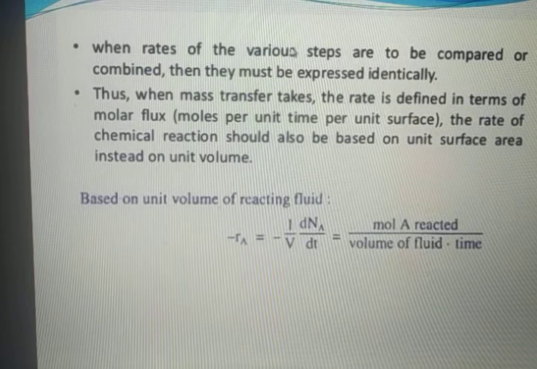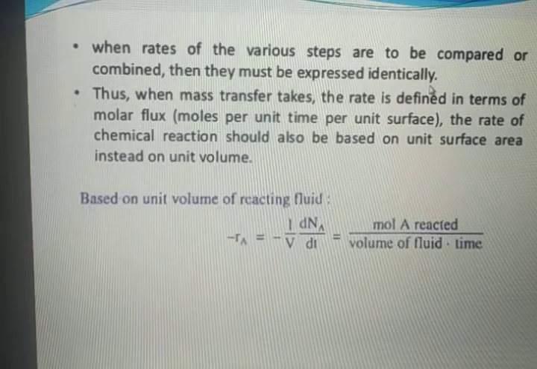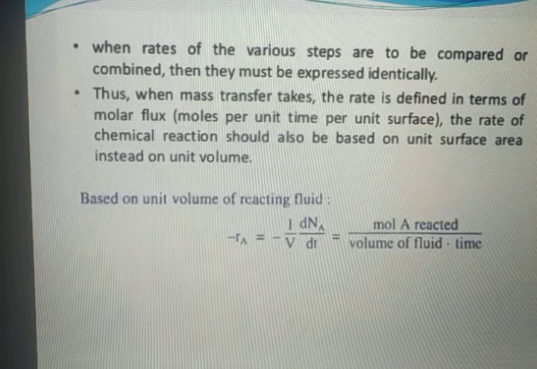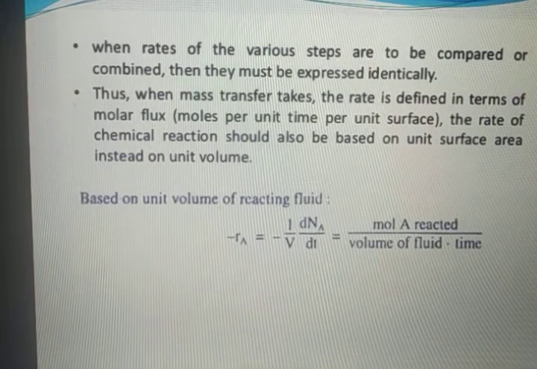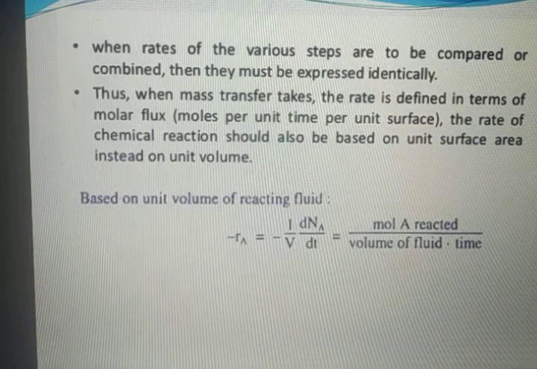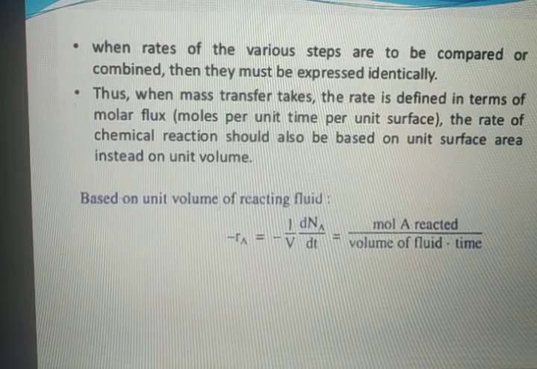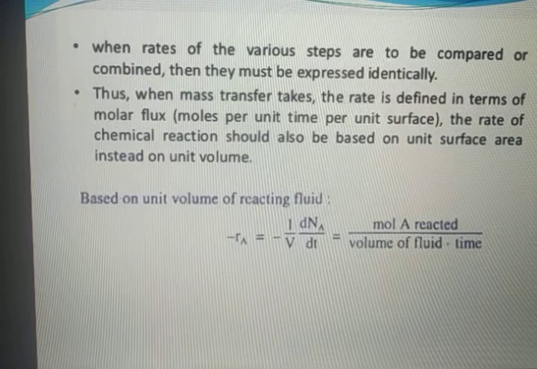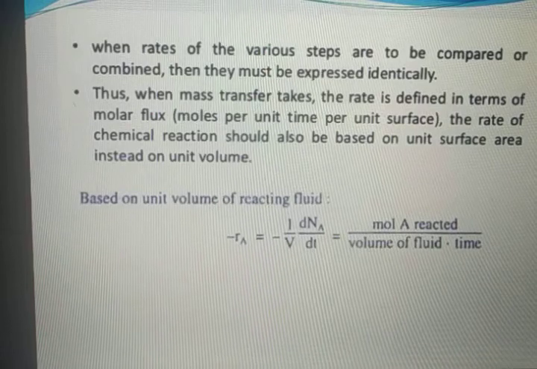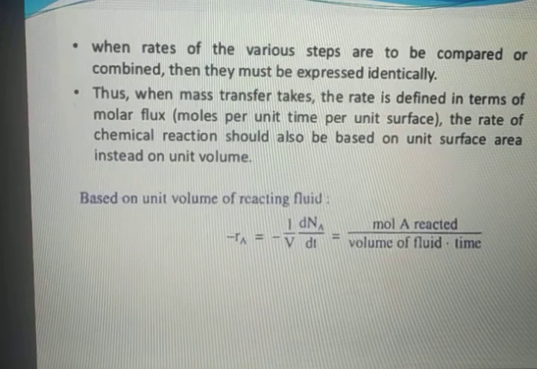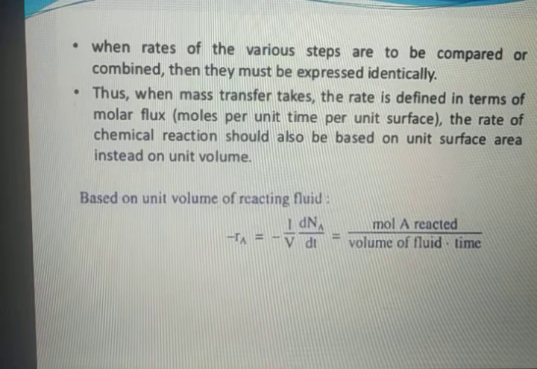When rates of the various steps are to be compared or combined, then they must be expressed identically. But if the steps are not parallel, if they are in series, then what will we do? Then all the rates will be equal to each other. If the steps are in series, then the overall rate is equal to each individual rate, that is R1 is equal to R2 is equal to R3. But if the steps are in parallel, then we have to sum them all to find the overall rate.